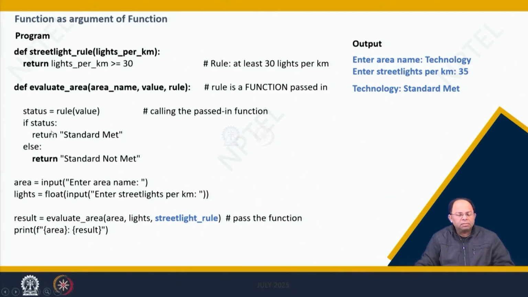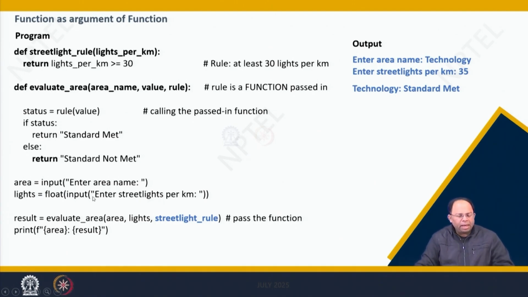If status is equal to true, then it will return standard met, else it will return standard not met. Now the function definitions have ended, and the actual main body of the program starts. Area is equal to input, enter area name, and you enter the name of the area. Then lights is equal to float, input, enter street lights per kilometer, say 20, 30, whatever you feel like.